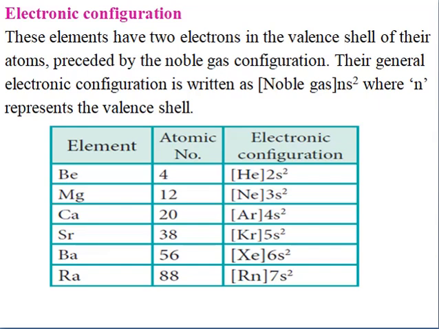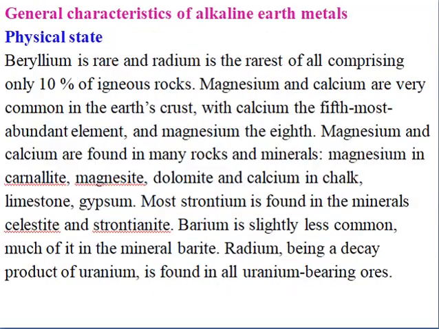If you take beryllium, it has the helium configuration in the first orbit, and in the second orbit you have 2 electrons. If you take magnesium, altogether it has 3 orbits. Out of 3 orbits, the first 2 orbits will have a complete electronic configuration as the neon configuration, and the third orbit contains 2 electrons in the s orbital. Like that it follows for calcium, strontium, barium and radium.